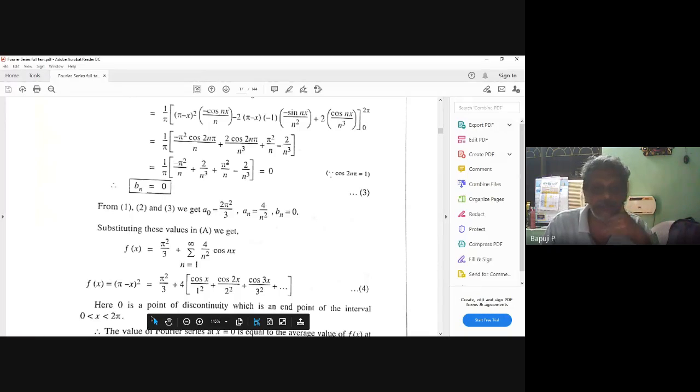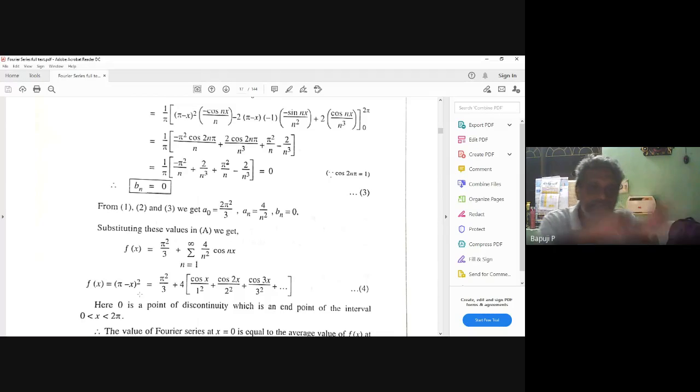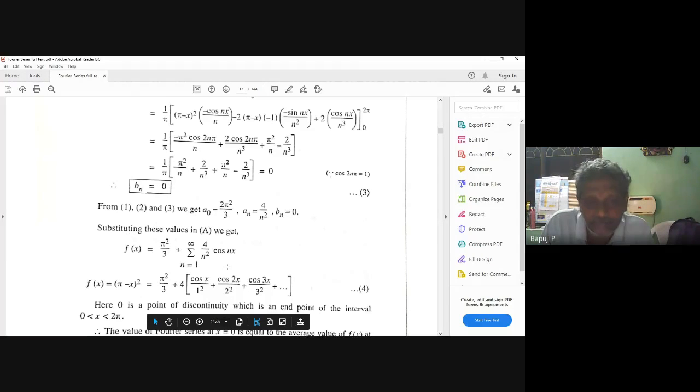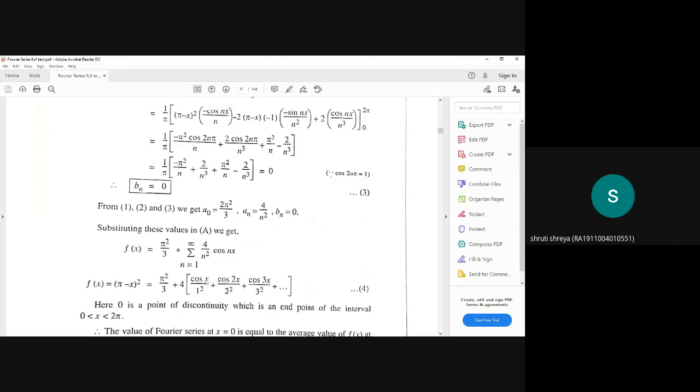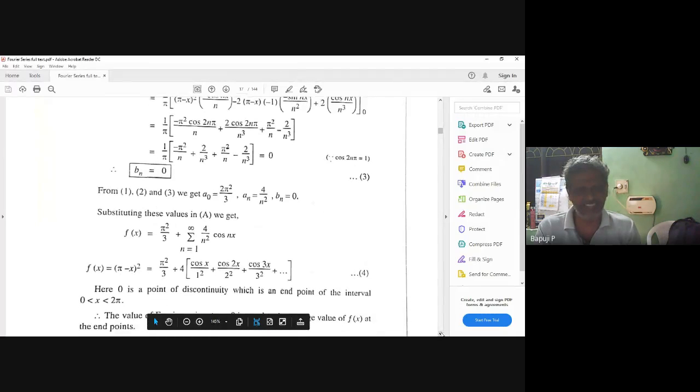If they ask "hence deduce", 2 pi minus 2 pi whole square is what? Pi square. Pi square plus pi square is 2 pi square, by 2, pi square. The LHS is pi square; keep it on one side. Come to the RHS. In the RHS, you can substitute either f of 0 or f of 2 pi, one value. If you substitute f of 0, what will you get? Cos 0 is 1. So this is equal to pi square by 3, 4 into 1 by 1 square, 1 by 2 square, 1 by 3 square, 1 by 4 square up to infinity. Somewhat this shape I am getting. Very, very, very important question.